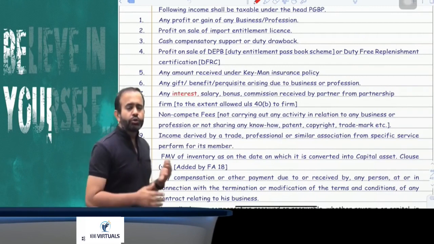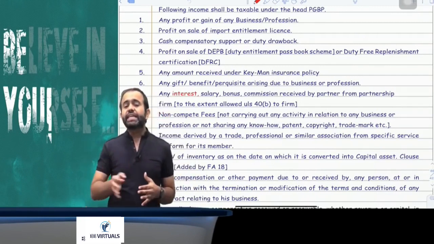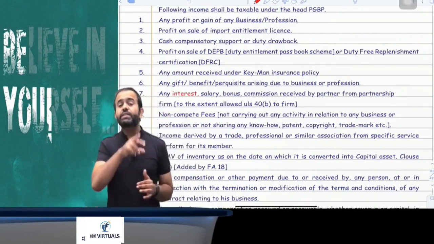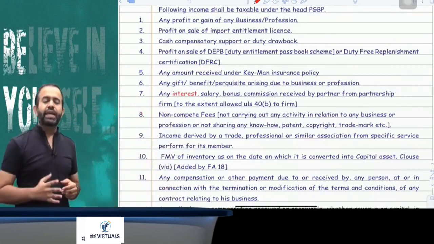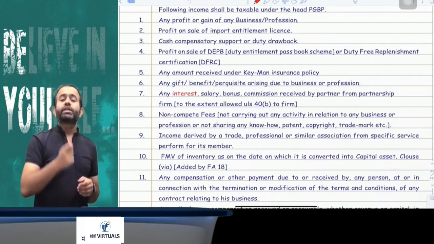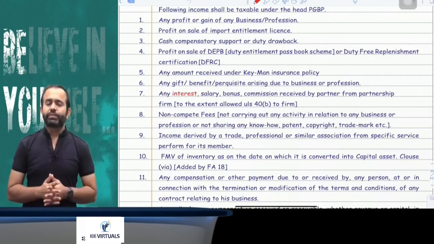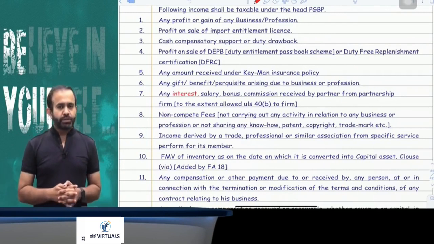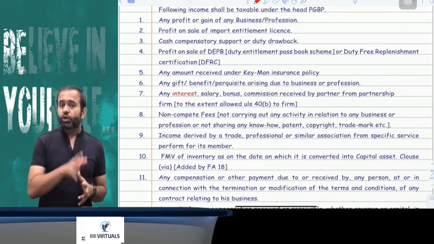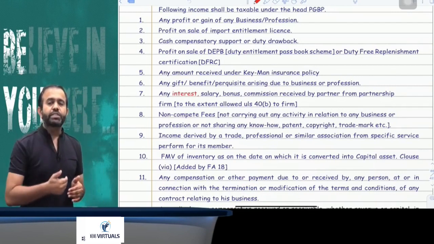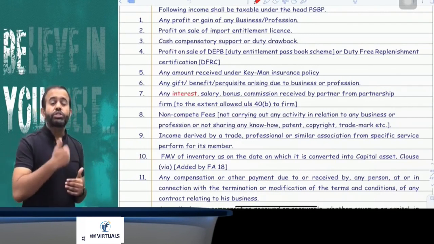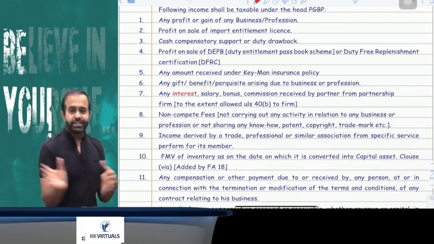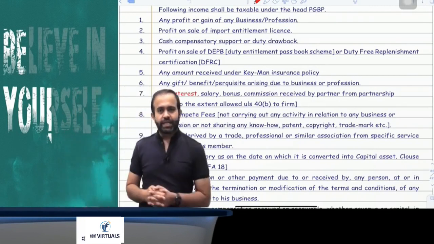Due to business or profession, if you receive any gift, perquisite, or benefit, whether convertible into money or not, that will be taxable under the head PGBP. If a partner receives any salary, commission, bonus, remuneration, or even interest from the partnership firm, that will be taxable under the head PGBP. If you receive non-compete fees, meaning compensation for not carrying out any business or profession, or for not sharing any know-how, patent, copyright, trademark, franchise, design, or formula, that will be taxable under the head PGBP.